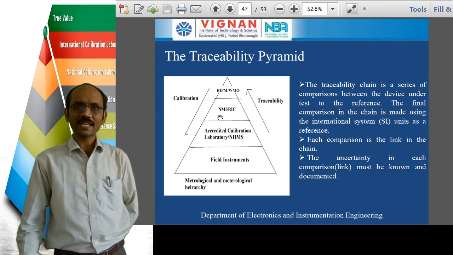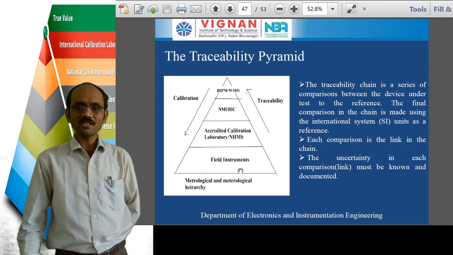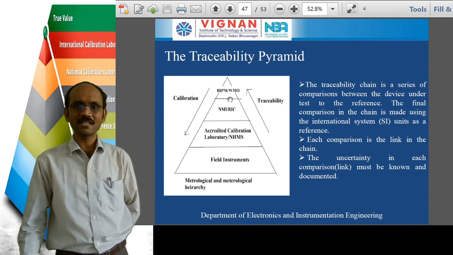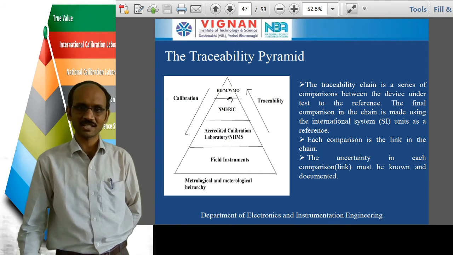So in the calibration process, we are going to be calibrating these field instruments, taking the calibration laboratory as the reference. These calibration laboratories are going to be calibrated taking the NMI or regional instrument centers as the standard, and these regional instrument centers are calibrated by taking the standards of the International Bureau of Weights and Measures as reference here.